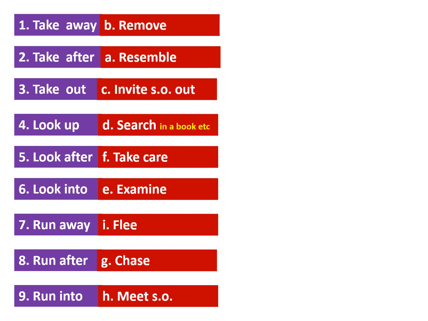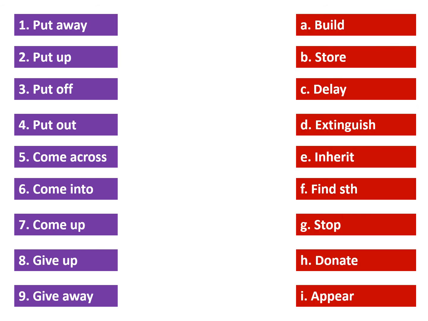Okay, so this is just the first part. Here is the second part. So number 1, put away. What does put away mean? Is it A, build, B, store, C, postpone or delay, D, extinguish, E, inherit, F, find something unexpectedly, G, stop, H, donate, give for free, and I, appear.